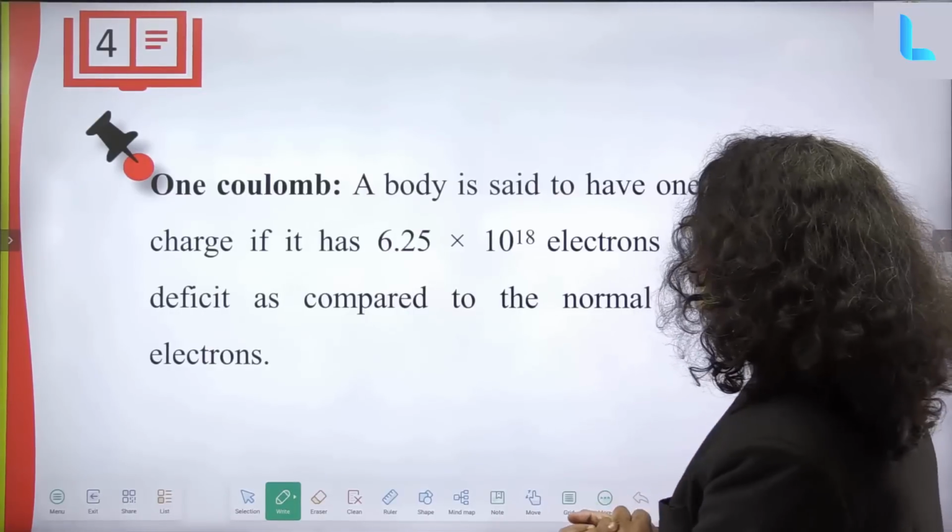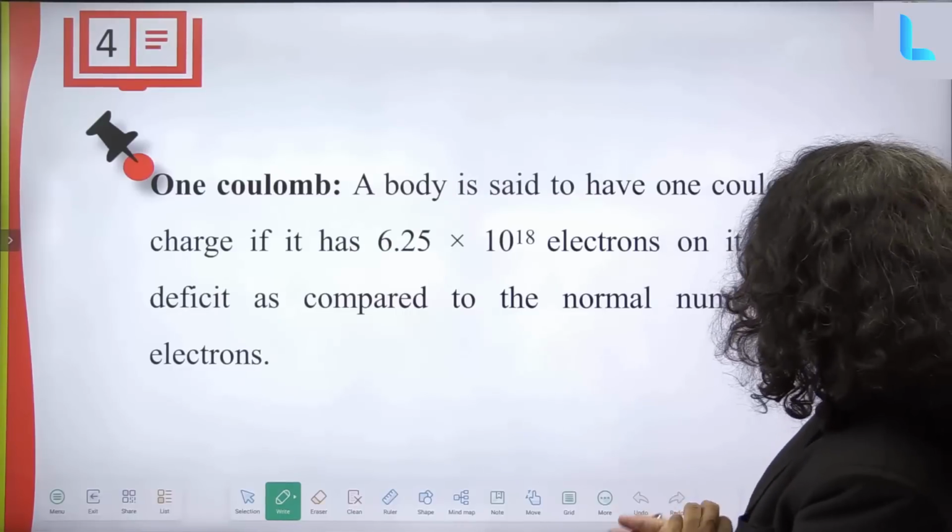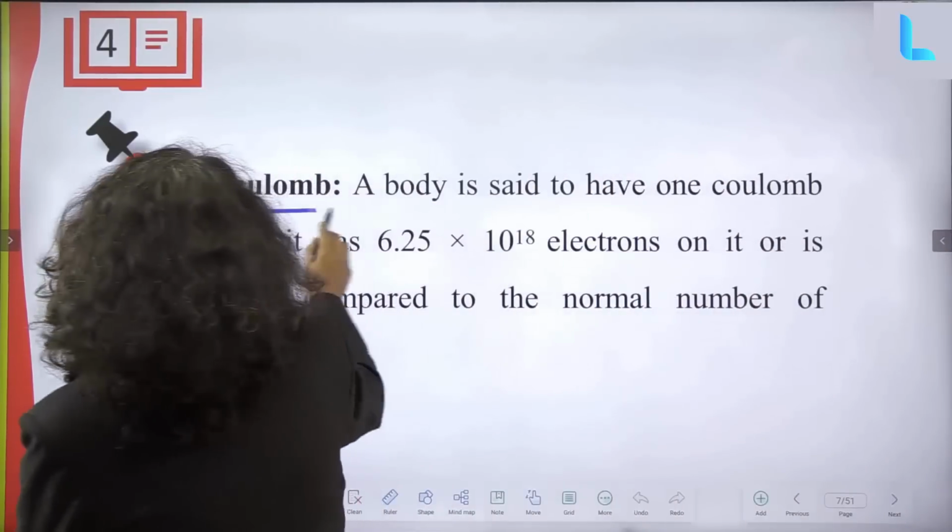1 coulomb: a body is said to have 1 coulomb charge if it has 6.25 into 10 power 18 electrons on it, or it is deficient by that number as compared to the normal number of electrons.